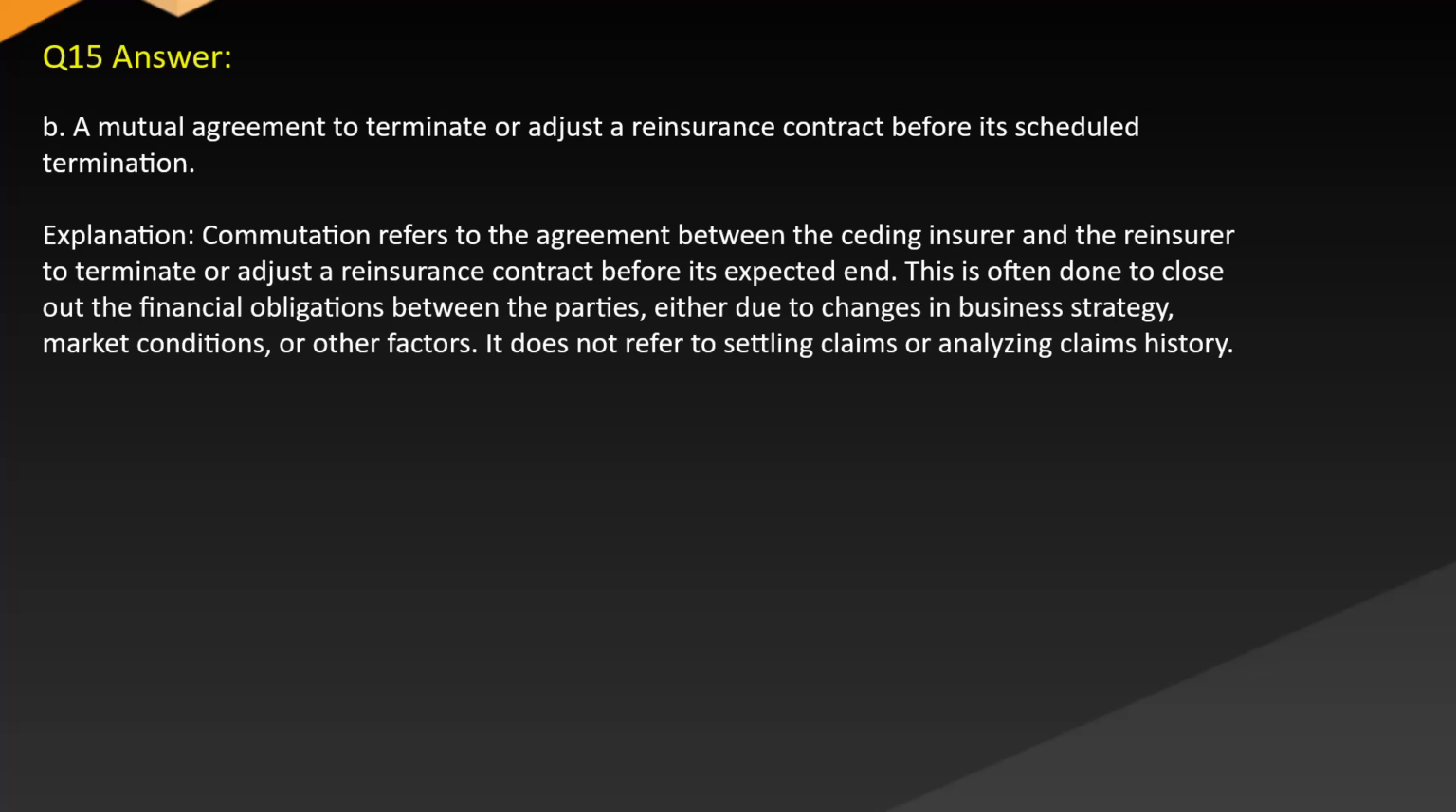Explanation: commutation refers to the agreement between the ceding insurer and the reinsurer to terminate or adjust a reinsurance contract before its expected end. This is often done to close out the financial obligations between the parties, either due to changes in business strategy, market conditions, or other factors. It does not refer to settling claims or analyzing claims history.